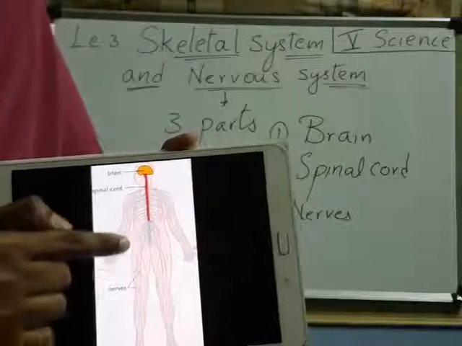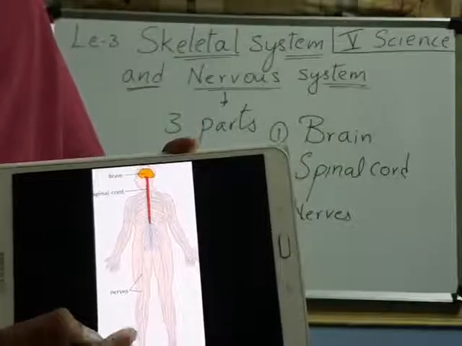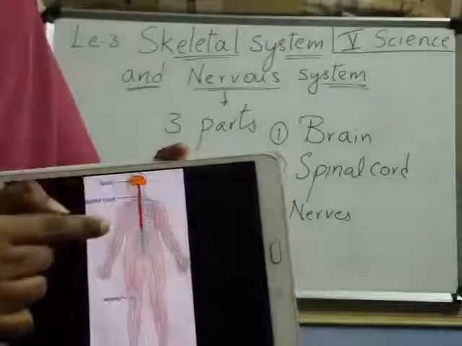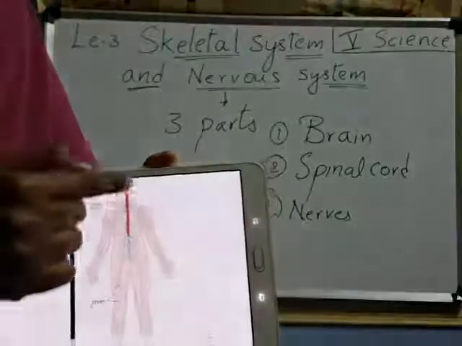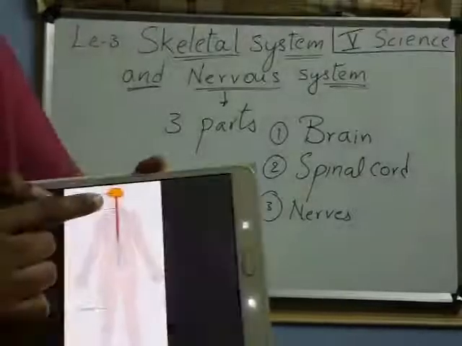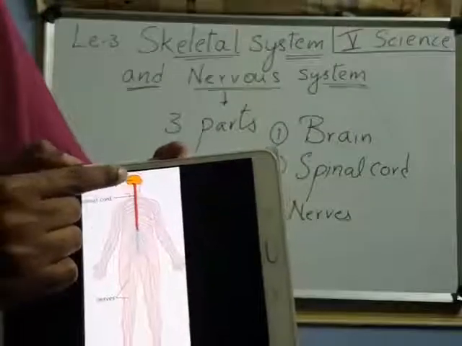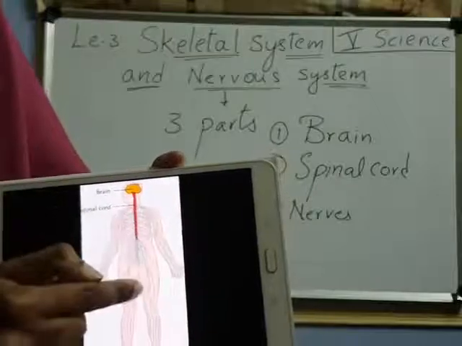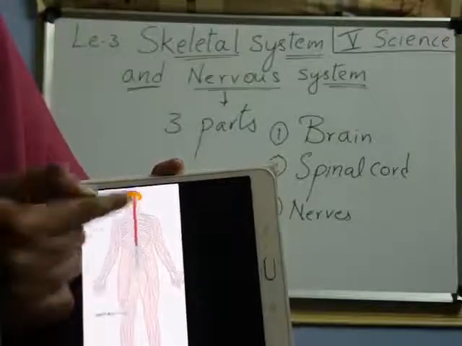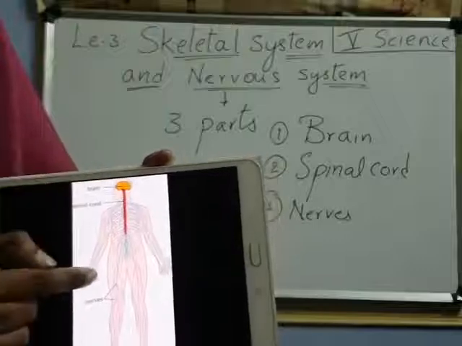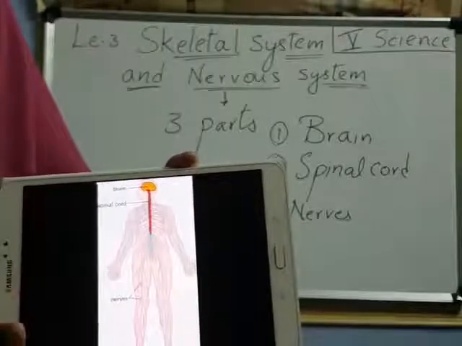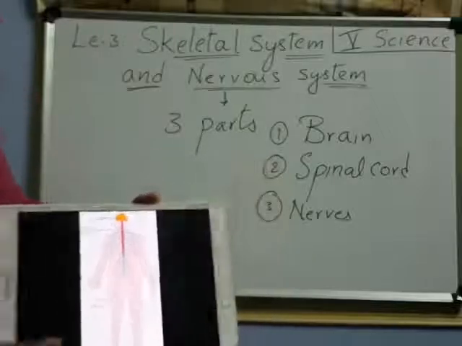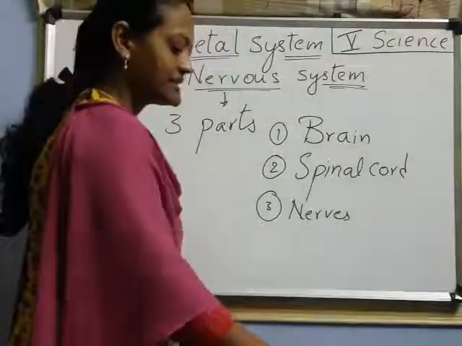Look here, from the hands and legs, all nerves are connected to the red part. What is that? Spinal cord. After that, that red part is connected to the brain. Understood? So the brain, spinal cord and nerves are all connected. What are the three main parts in the nervous system? Nerves, spinal cord and brain. Right, children? Now we'll see one by one.